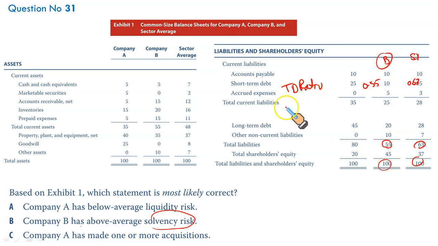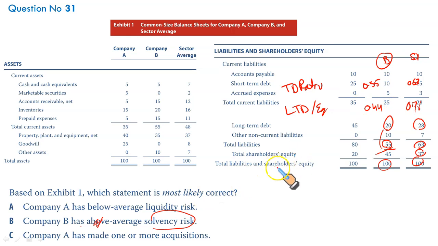Next, we'll use the long-term debt to equity ratio. So for company B, it is going to be 20 by 45. This is your long-term debt, 20 by 45, will give you 0.44. And for the sector average, it's going to be 28 divided by 37, long-term debt to equity. So it will give you 0.76. So far as we can see, company B has lower risk compared to the sector average, 0.55 versus 0.63, and 0.44 versus 0.76.